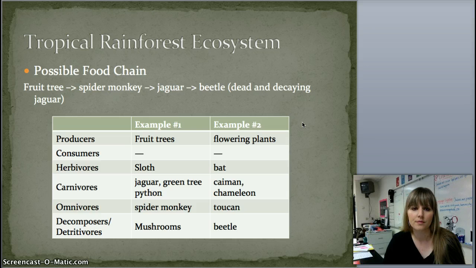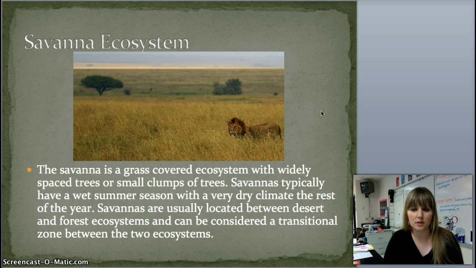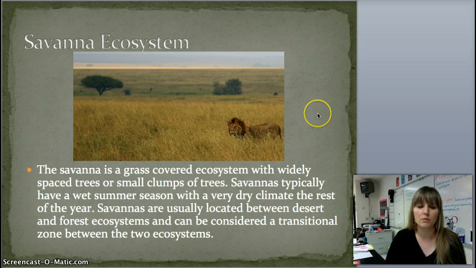We now have a savanna ecosystem. The savanna is a grass-covered ecosystem with widely spaced trees or clumps of small trees. Savannas typically have a wet summer season with a very dry climate the rest of the year. Savannas are usually located between desert and forest ecosystems and can be considered a transitional zone between the two.